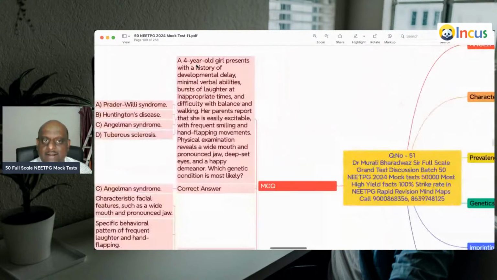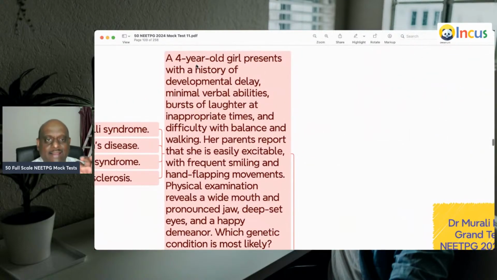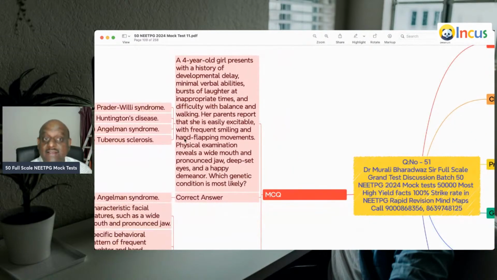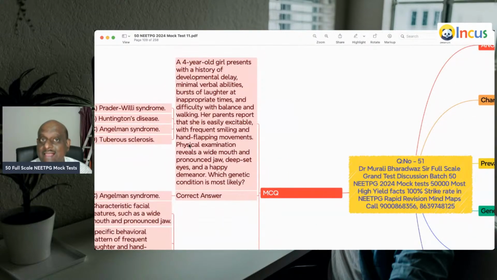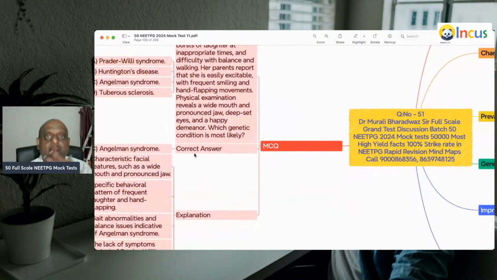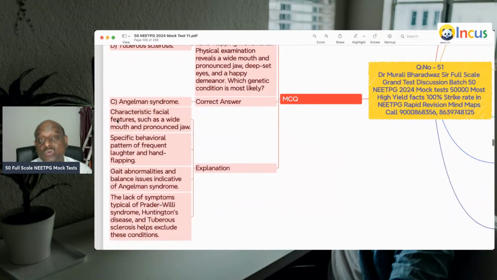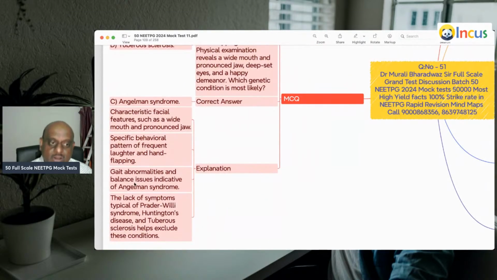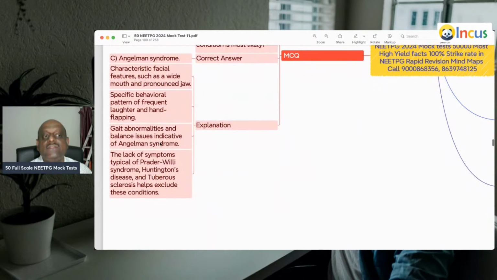A 4-year-old girl with developmental delay, minimal verbal abilities, bursts of inappropriate laughter, difficulty with balance and walking, easily excitable, frequent smiling, hand flapping movements, wide mouth, pronounced jaw, deep set eyes, happy demeanor. So, who has that happy puppy appearance, doctor? Typically, Angelman syndrome: frequent laughter, hand flapping, gait abnormalities, balance issues, that is all Angelman, right?